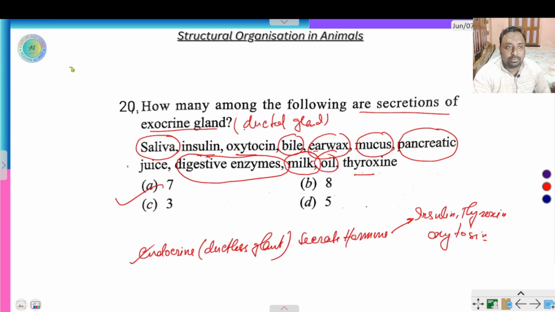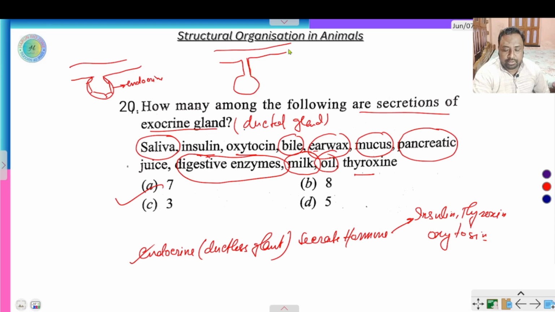So what is endocrine? Suppose this is a blood vessel, and here some glands are in direct contact with blood, that is, ducts are absent. A ductless gland is called endocrine. But in the case of an exocrine gland, suppose this is a tube-like structure and this is the gland. The gland's secretion is transferred into the tube, then mixed with blood, or comes outside the body, like sweat gland.